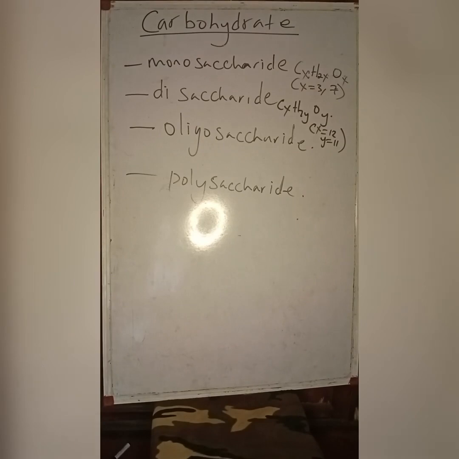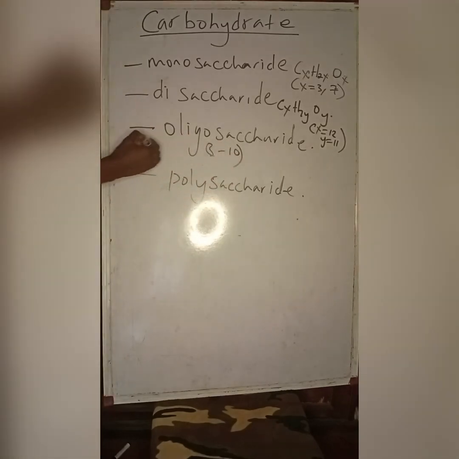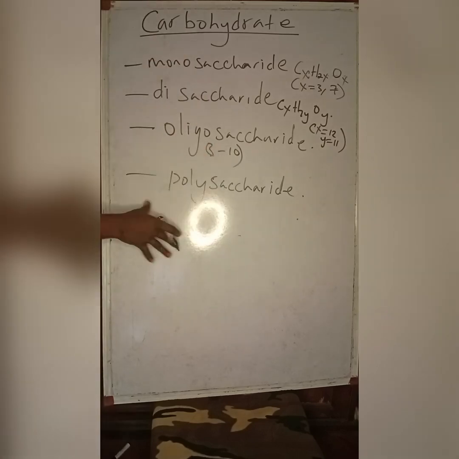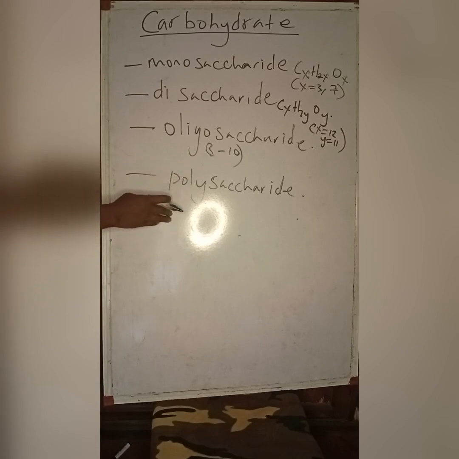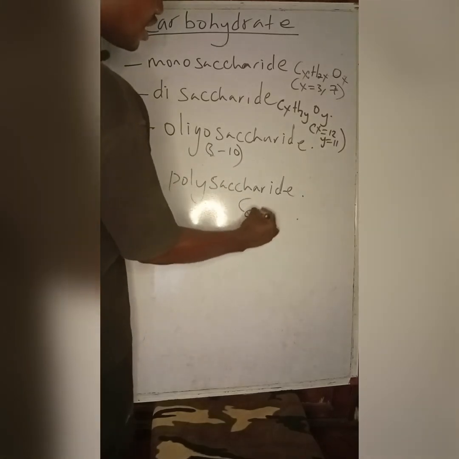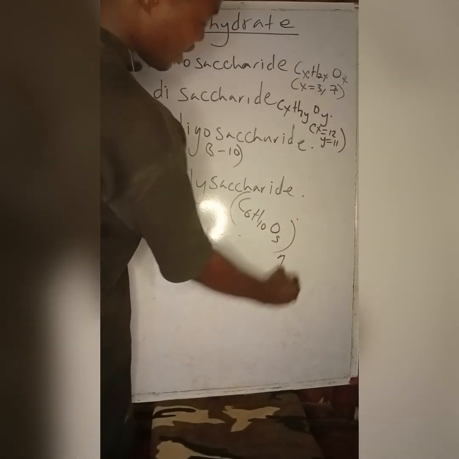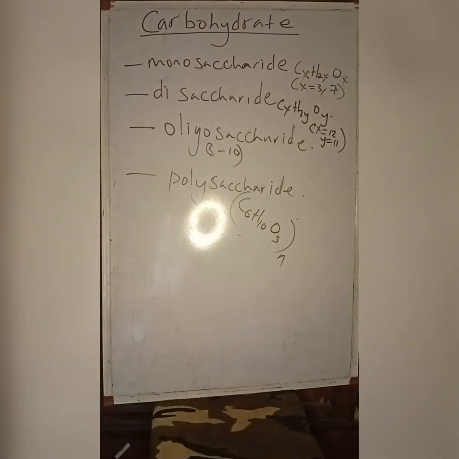For oligosaccharides, they have 3 to 10 monosaccharide units, while polysaccharides have 11 units of monosaccharides and above. That's what the polysaccharides are made up of. The polysaccharides usually have the general formula (C6H10O5)n.